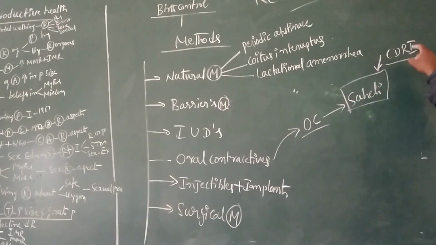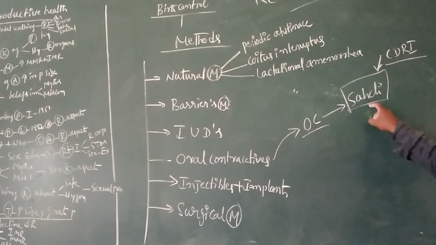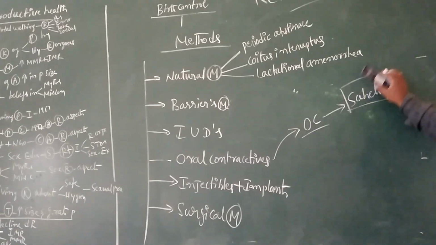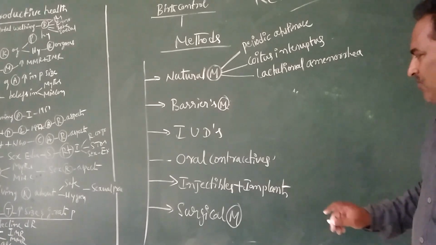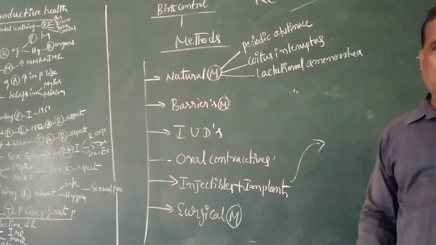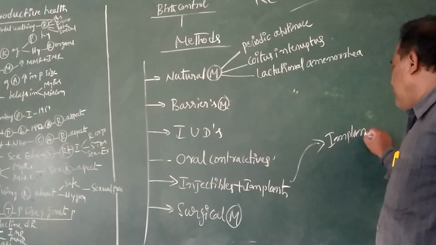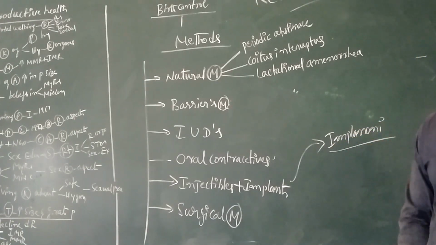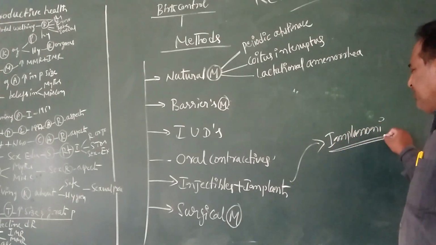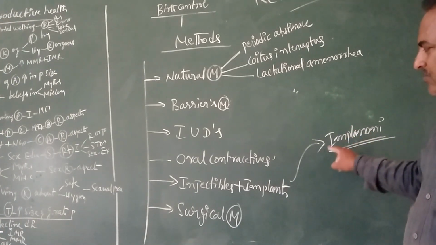The Central Drug Research Institute introduced this oral contraceptive called Saheli. And then implants and injectables. One implant is called Implanon. Implanon is surgically introduced below the skin.